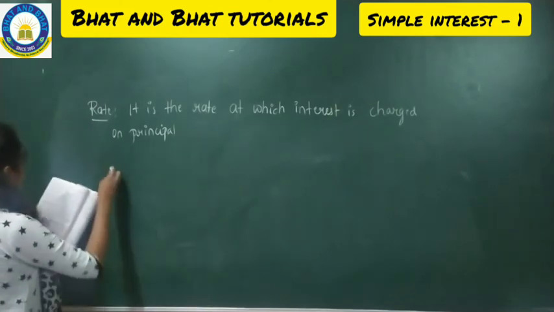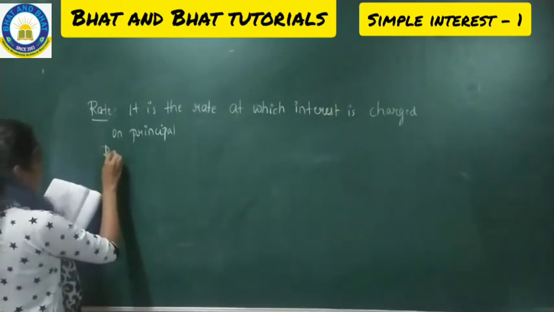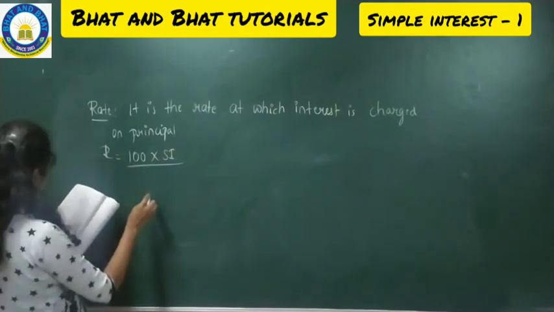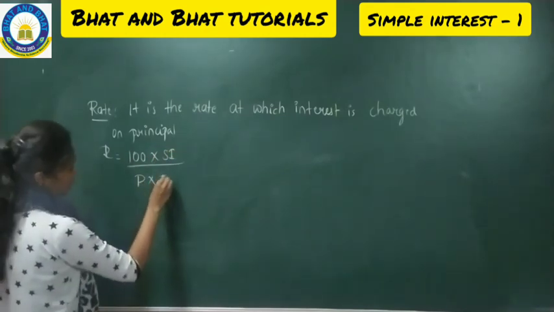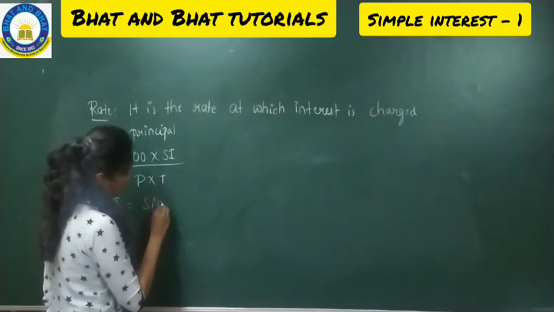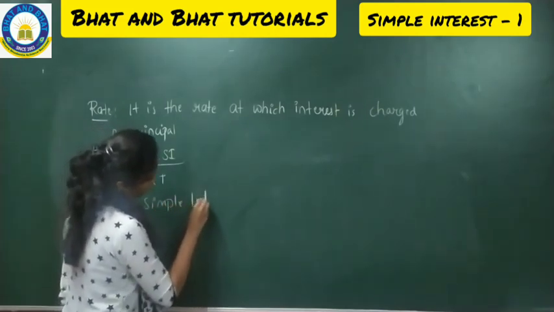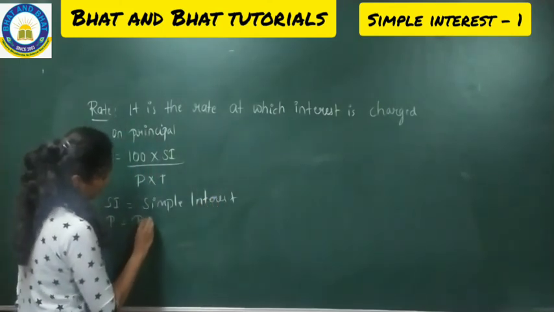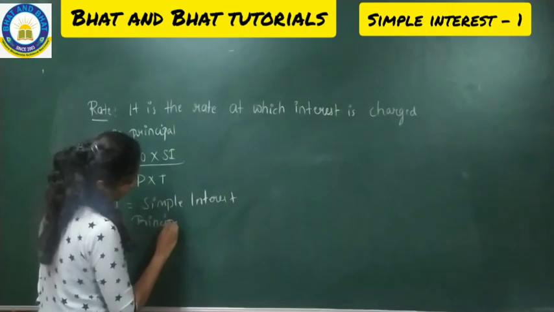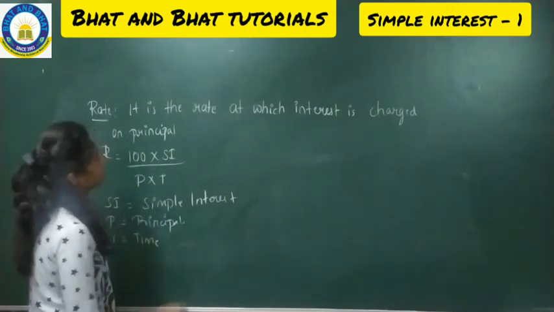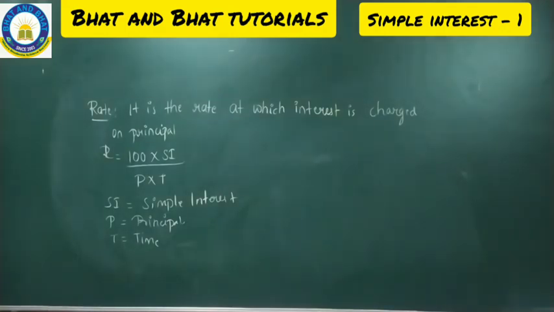To find the rate, we have the formula R = 100 × SI / (P × T), where SI is simple interest, P is the principal, and T is the time. Make a note. So fine, hope you all copied the rate. Now I'll go with the time.